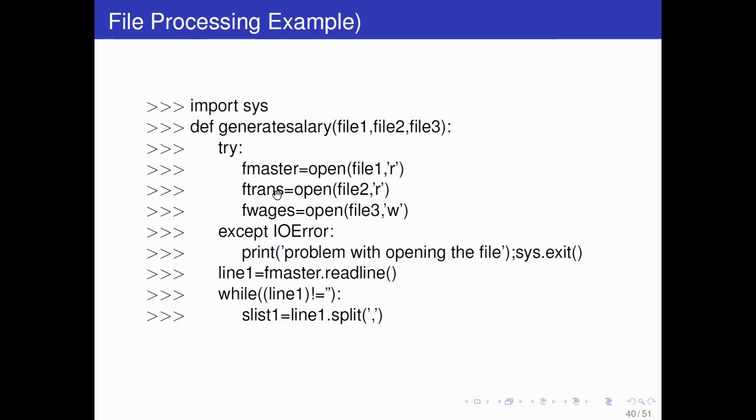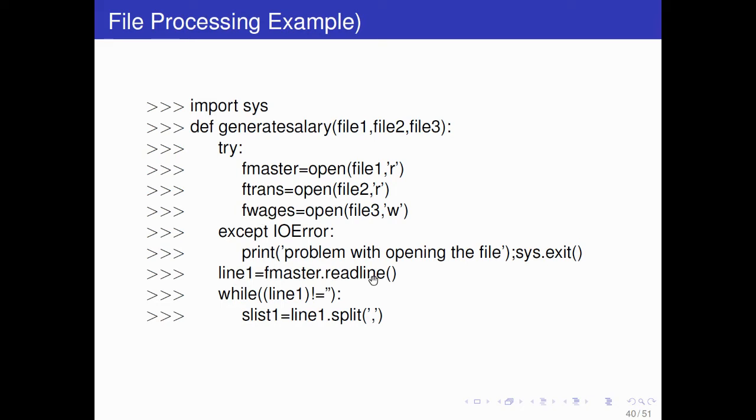Open file 1 in read mode, open file 2 in read mode, and open file 3 in write mode, because in file 3 you want to write. If something went wrong, if it encounters an IO error, it will print a problem with opening the file and then exit the program. Otherwise, it will go on. So line 1 is f master dot readline, so f1 dot readline. It will read line by line.